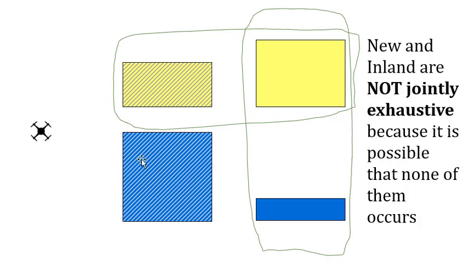Because there is a possibility that one of these two events is not true, or both are not true, it means that they are not jointly exhaustive. Jointly exhaustive means that they cover all the possibilities between the events under consideration.